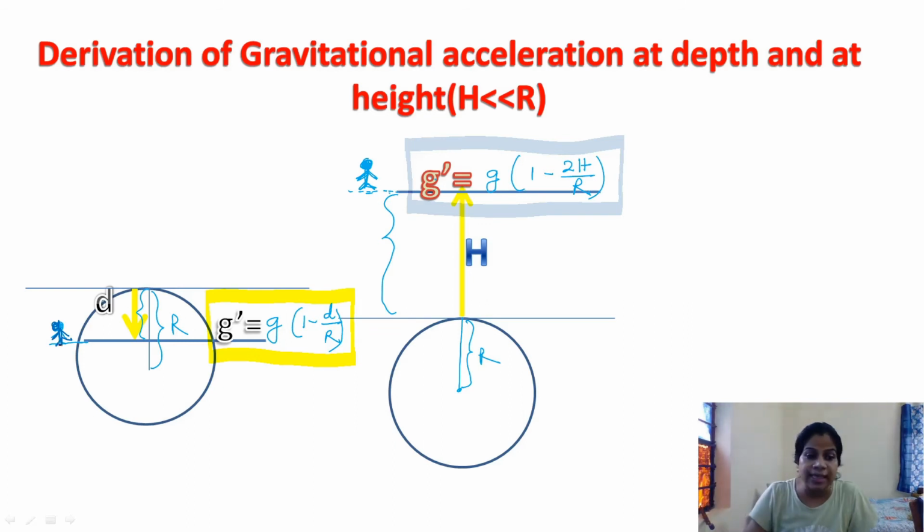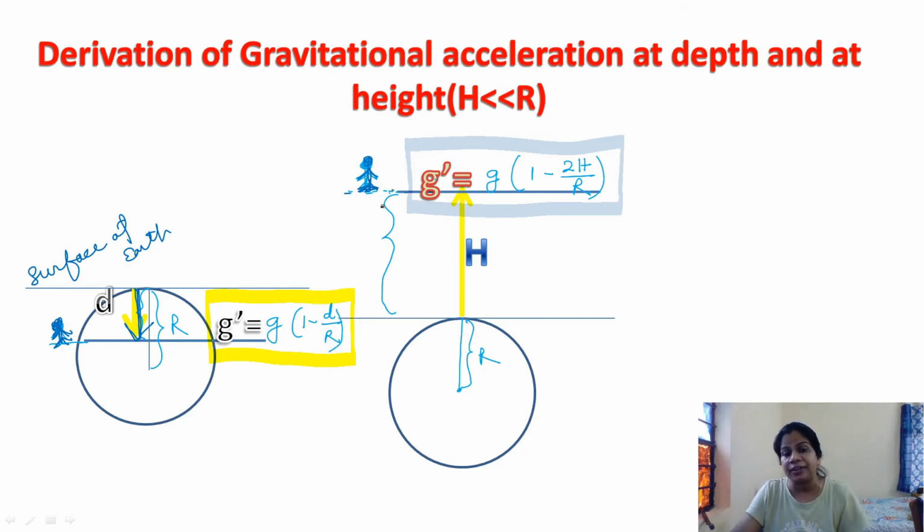In this example, you can see in the diagram, the man is below the surface of earth at a depth d. And here the man is flying in an aeroplane, at a certain height above the surface of earth. This is above the surface of earth and this is below the surface of earth.